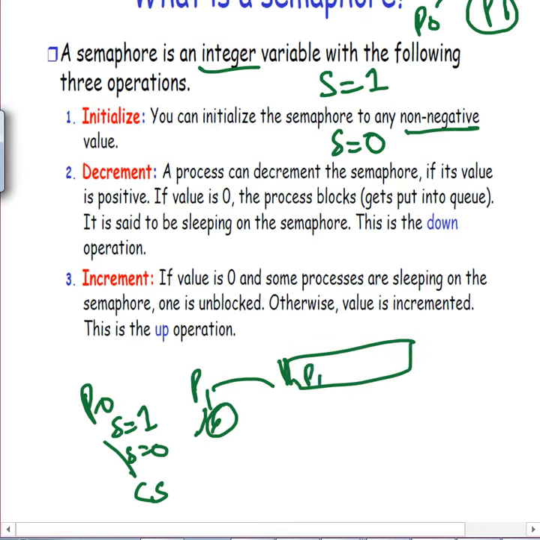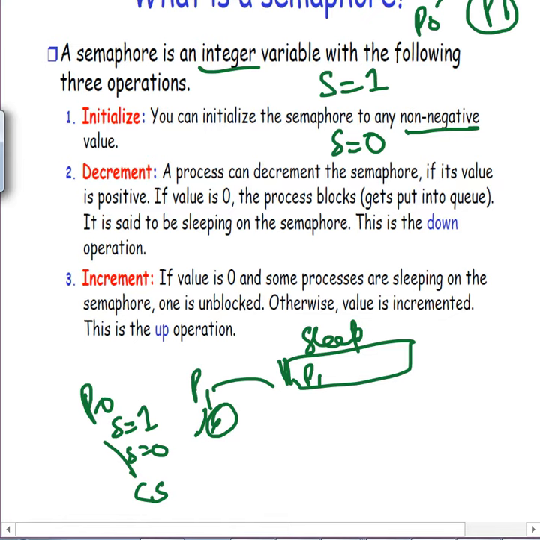So we have a queue, and P1 goes here and sleeps. What does it mean? Sleeps means the CPU will never be given to it. So when P1 comes in, it sees the semaphore is locked. How it sees it is locked is when S is 0, so it goes on and sleeps.